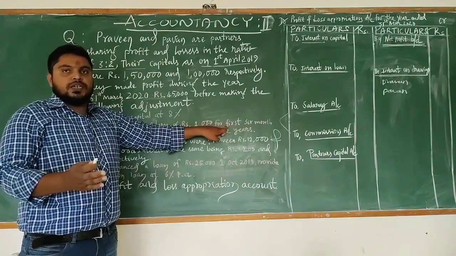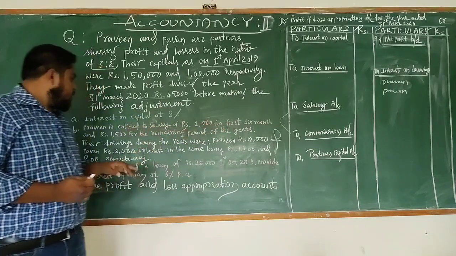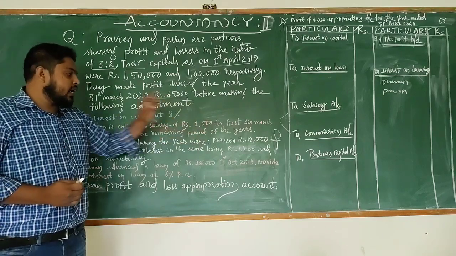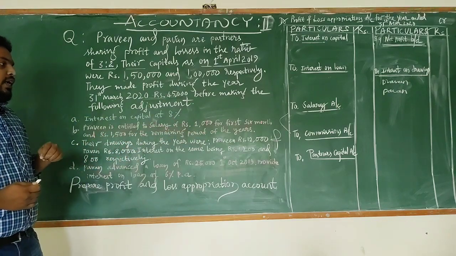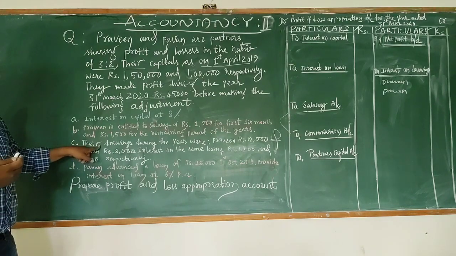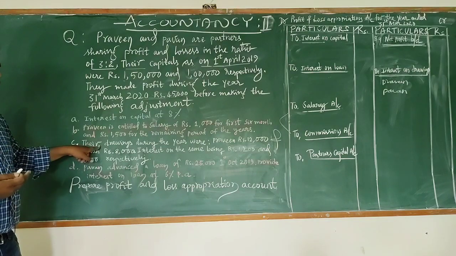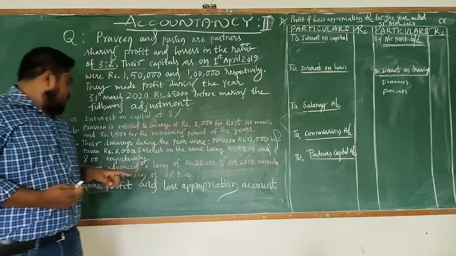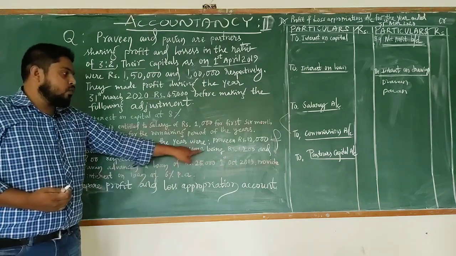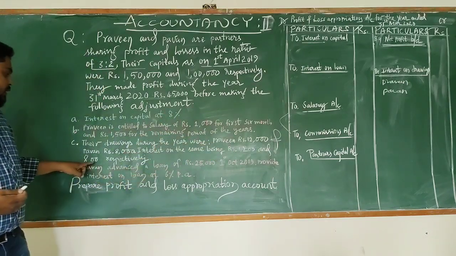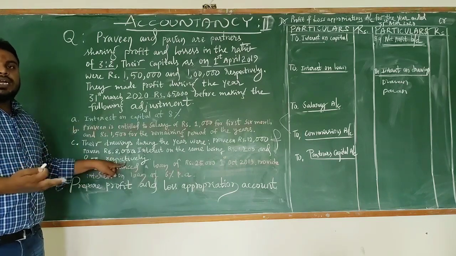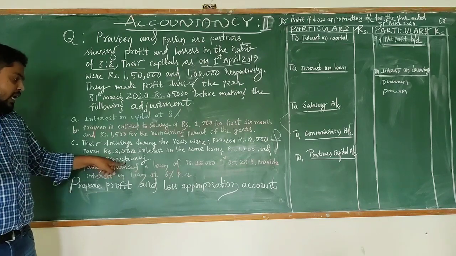For the first 6 months he has taken 1,000 rupees, and for the remaining period of the year he has taken 1,500 rupees. Next, their drawings during the year. So partners have taken the amount from the business for their personal use. That is Praveen 12,000 and Pawan 8,000, and interest on the same is rupees 1,200 and 800 respectively. So in this question the interest on drawings is directly given, no need to calculate here.